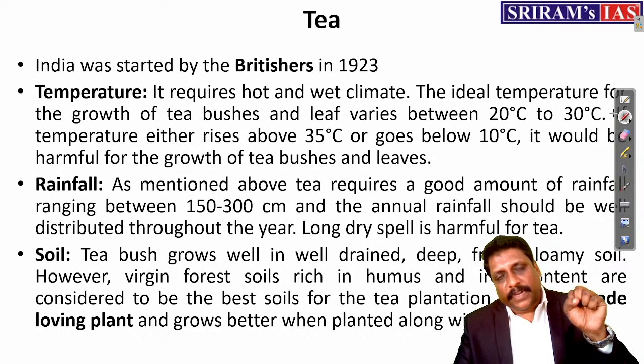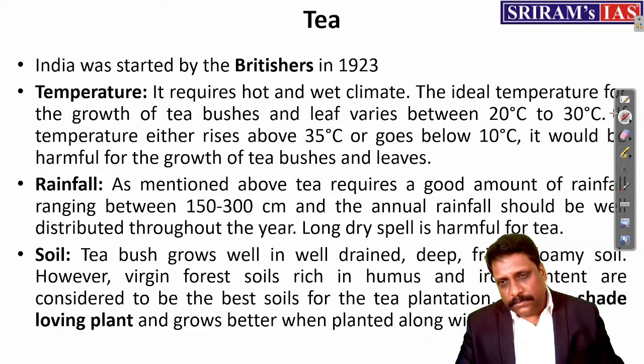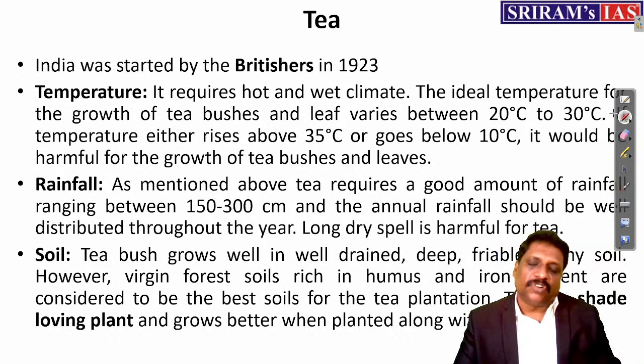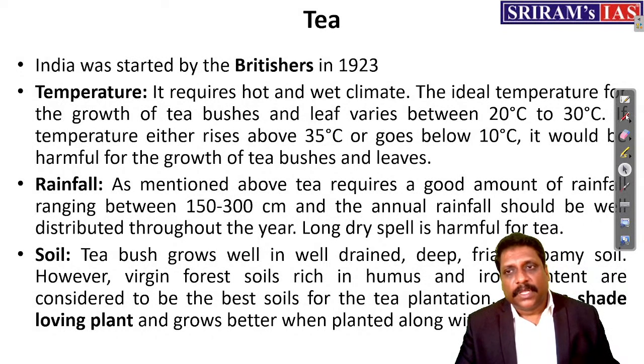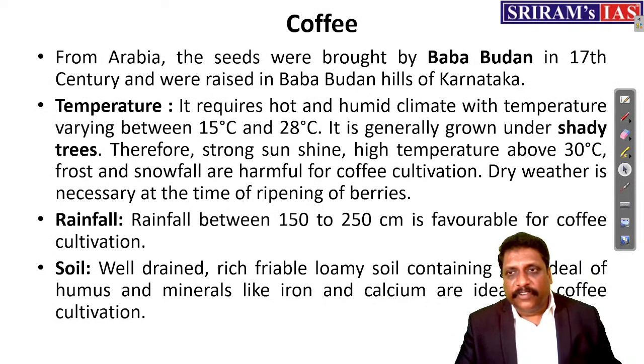Even sugarcane needs more retention of moisture. Rice also needs more retention of moisture. In that way, my dear friends, when I talk about tea and coffee, both need well-drained soil. Tea also needs well-drained soil, right? In that way, coffee also needs well-drained soil. Okay. See, here again I say well-drained soil.